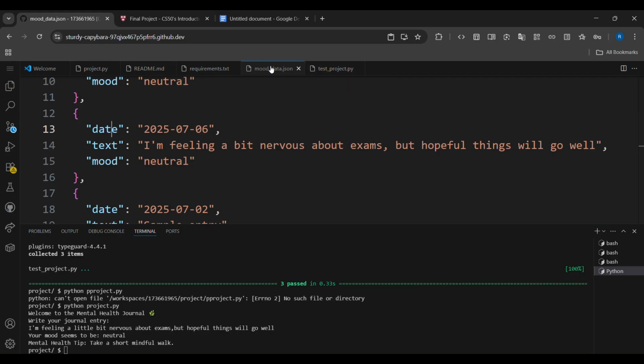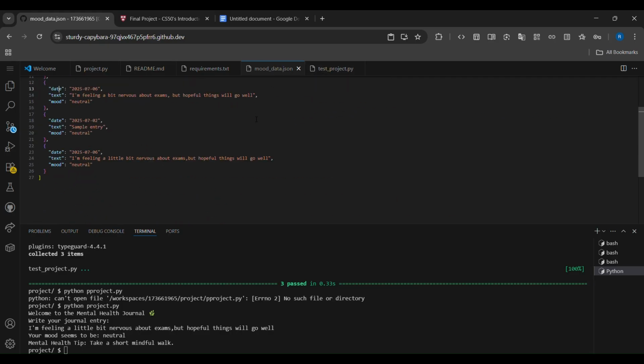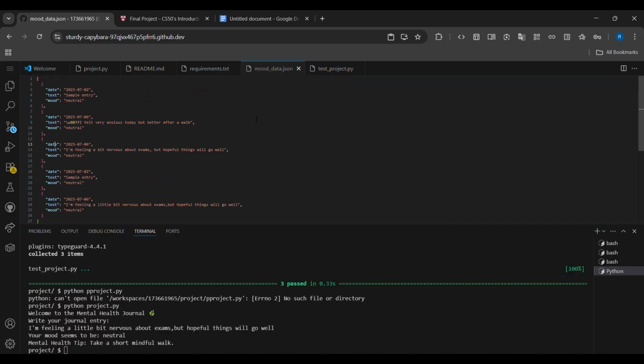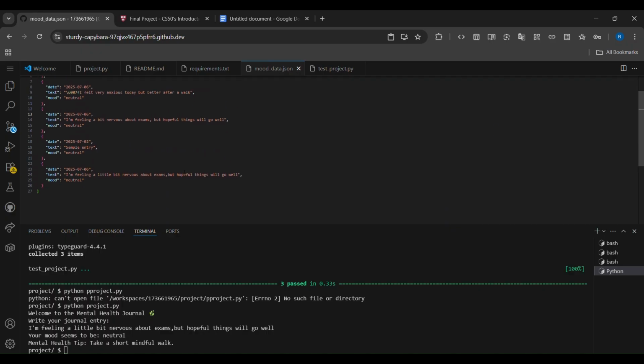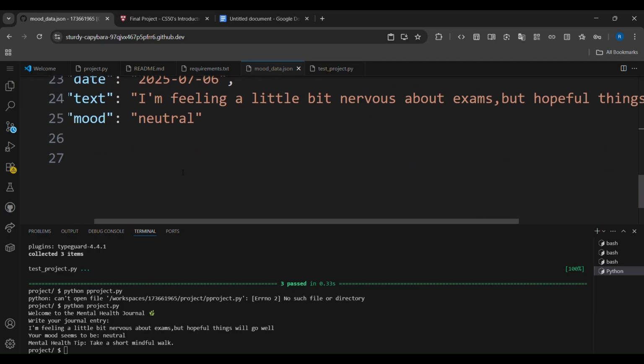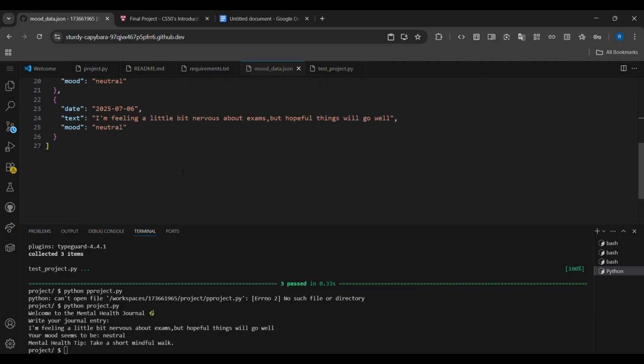So open mood.json and you can see here are 1, 2, 3, 4, 5 entries, and yes, today is 6th July, and we have mentioned that input text. I'm feeling a little bit nervous about exams, but hopeful things will go well, and it says it's more like neutral. Okay, so that's my project combining journaling with emotional insight.